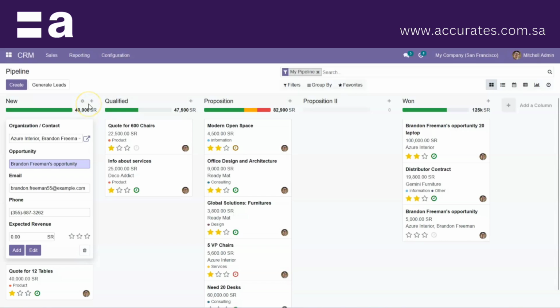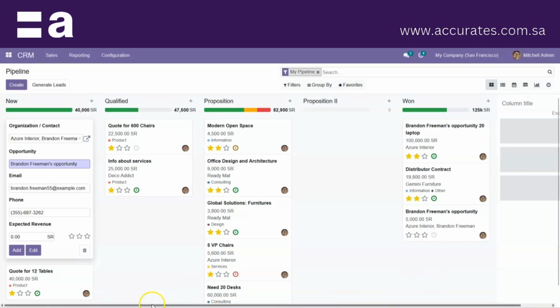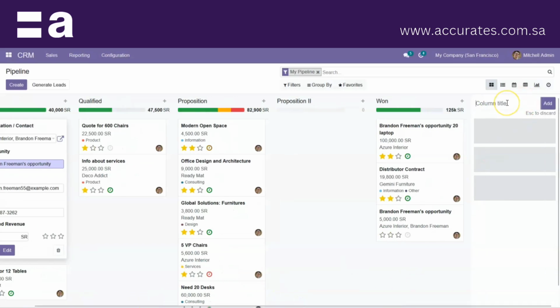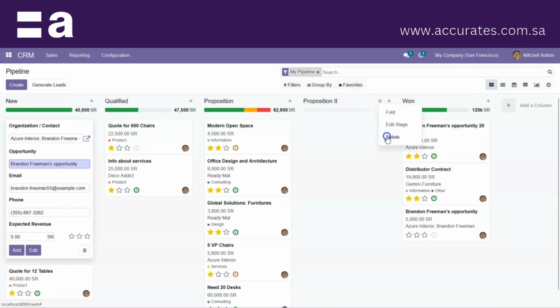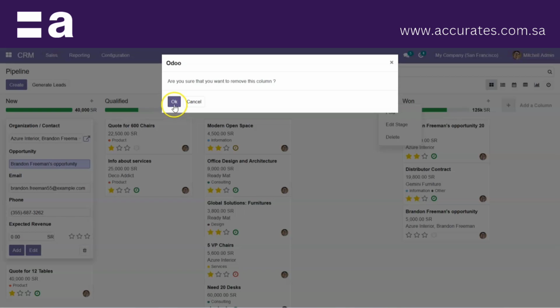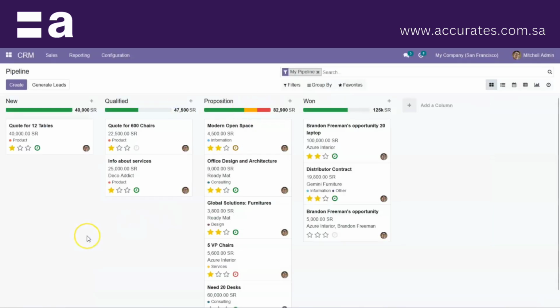If we need to add more stages, we have an option called Add a column. Just click on this, give the required name, and click on the add option. And we have another option: if the stages have to be reduced, you can delete the stage that is not required. And this is the overview of the pipeline. In detail, we'll get into this.